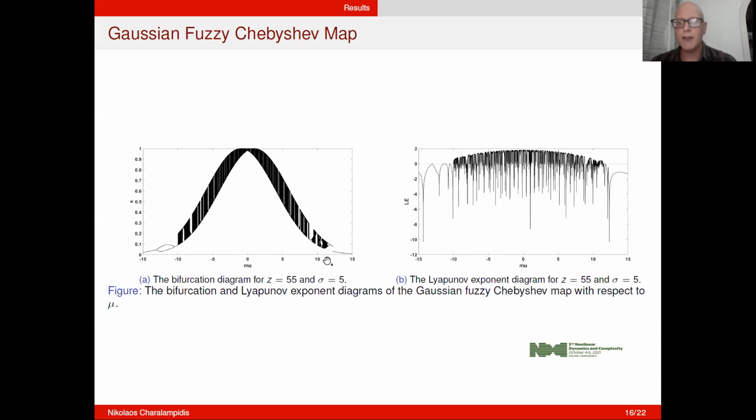You can see the phenomenon of hysteresis also, where the system exhibits sudden jumps. You can see it right here. Also, the small bubble here is an antimonotonicity phenomenon too. And right here, the corresponding Lyapunov exponent diagram.